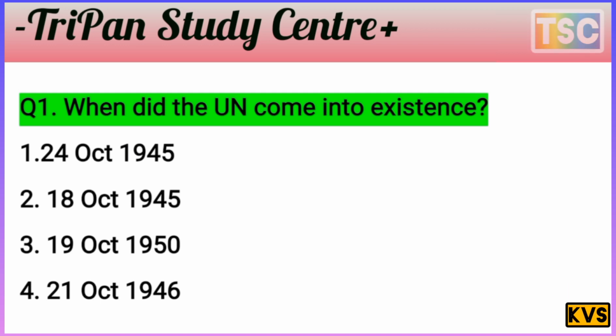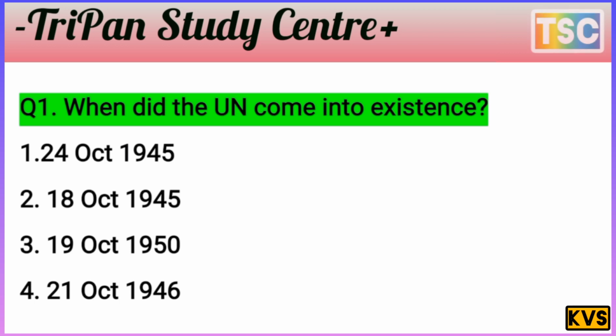That's important here. Two options are very similar, the first and the second, both 1945, which means they are near each other. But the third and fourth options are different: 19 October 1950 and 21 October 1946. You know that the UN came after World War II, which means 1945. Confirmed.